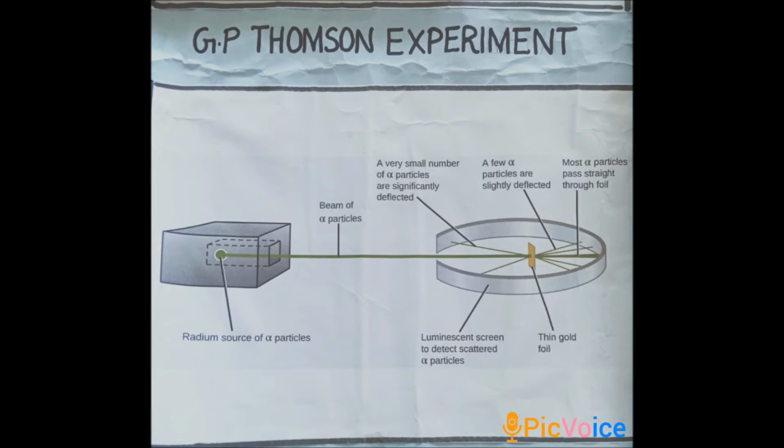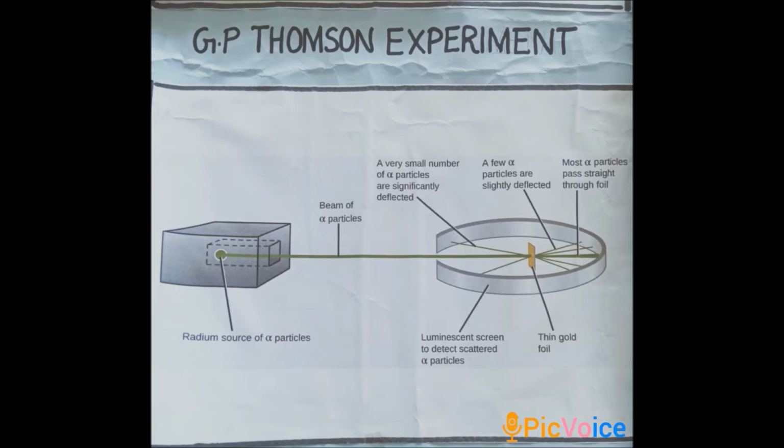Foils are mostly made with aluminium, copper, tin, gold, etc. So in Thomson experiment we use thin foil of gold, whereas in Davisson and Germer experiment nickel crystal was used. G.P. Thomson observed that the beam of electrons after passing through the thin foil of gold is received on the photographic plate, which is placed perpendicular to the direction of the beam.